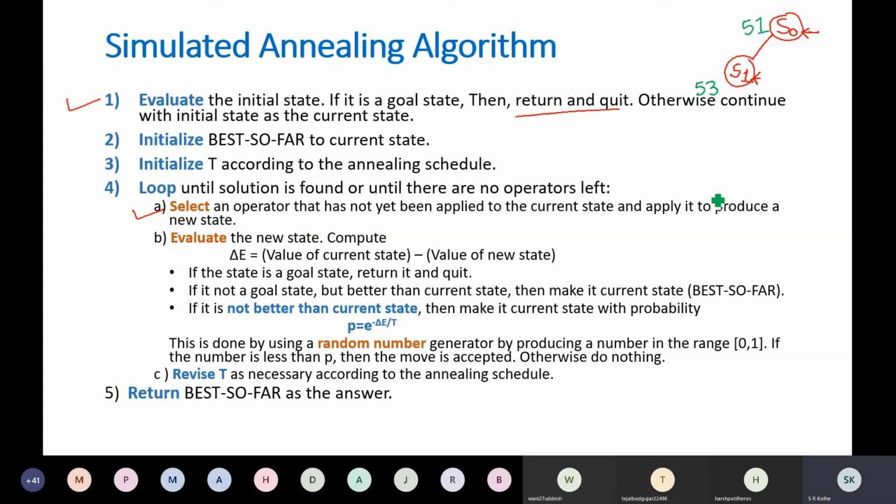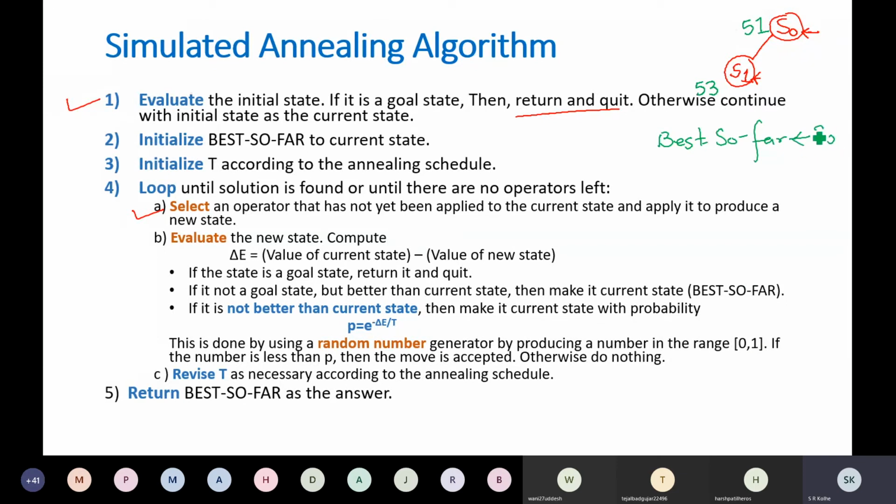What is base so far now? Base so far is a memory variable where you are going to store the state or partial solution path. So initially H0 was assigned to base so far.